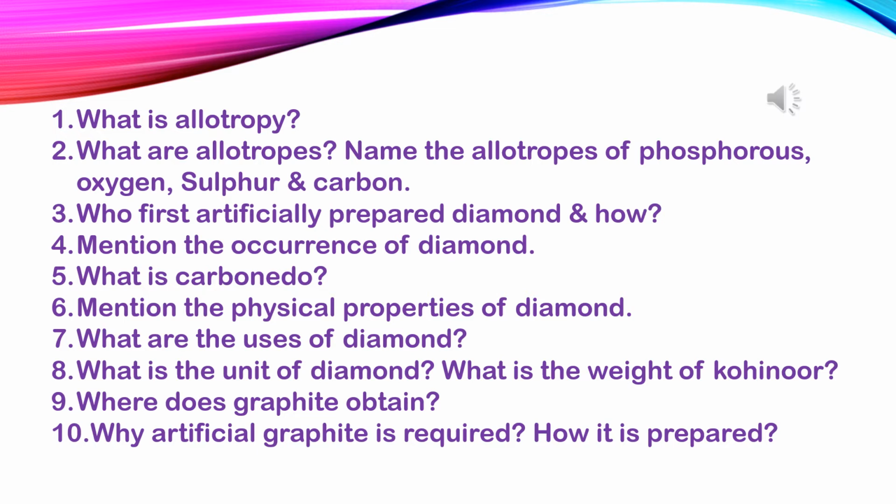Number 10. Why is artificial graphite required? How is it prepared? First part of the question. Supply of natural graphite is relatively less than its worldwide demand. That is why graphite is prepared artificially. Now, how is it prepared? In the Acheson process, a mixture of sand and coke powder is heated at 3000 degrees Celsius in an electric furnace. Silicon carbide is first formed which decomposes to form silicon and graphite.